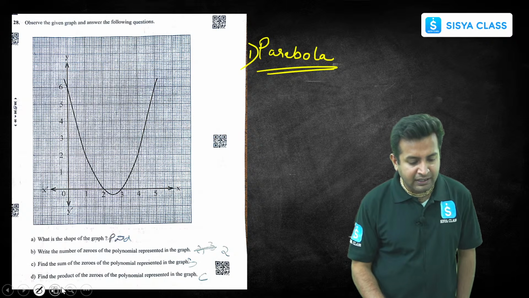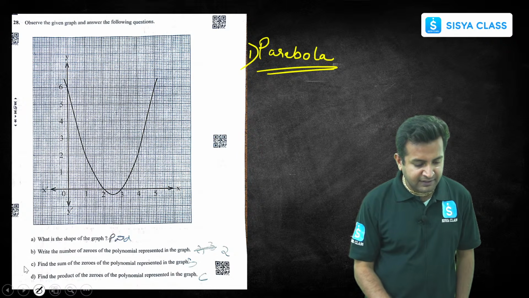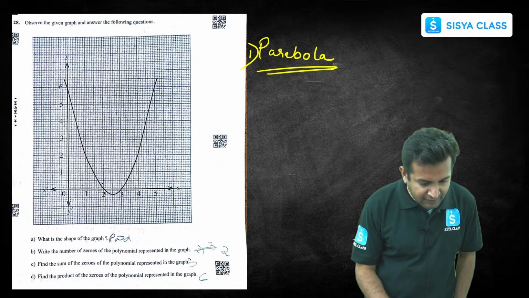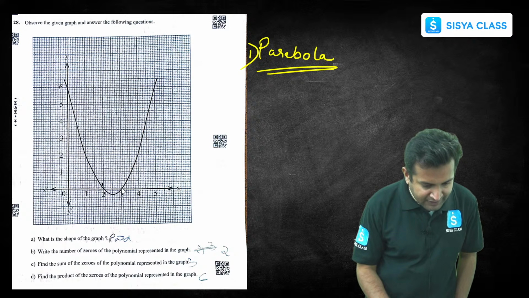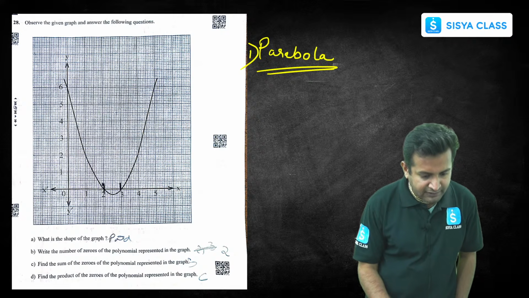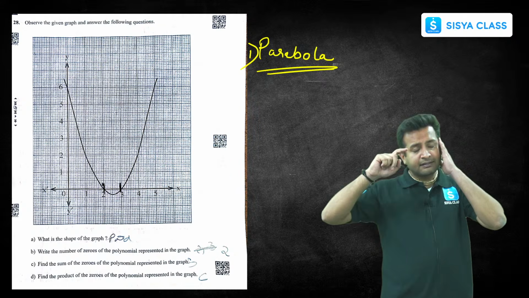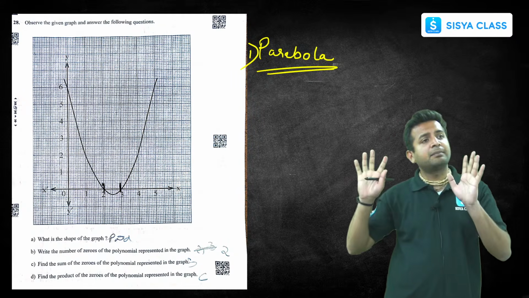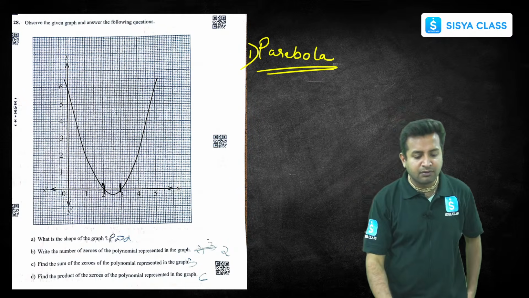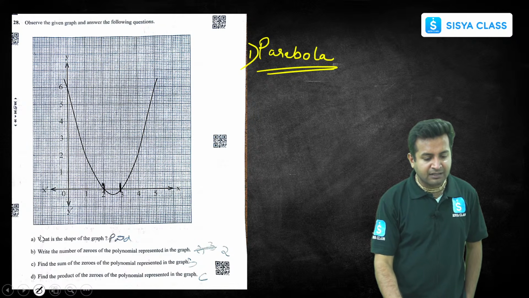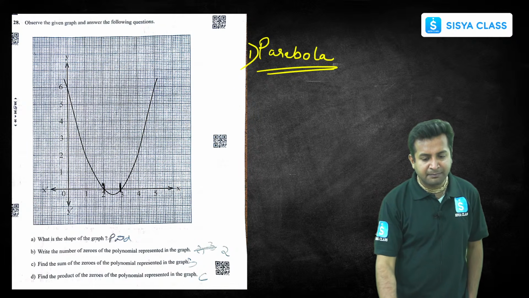Now see where this graph is cutting the x-axis. So here at 2, next at 3, yes or no? So write the number of zeros. It has cut the x-axis at 2 distinct points, 2 and 3. So what would be the answer of B? Very simple, 2, right?